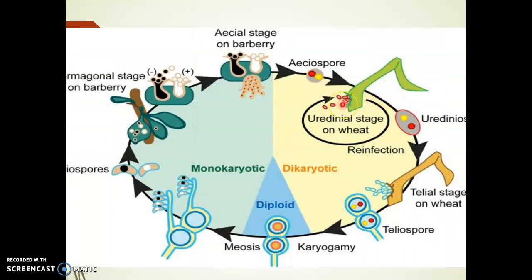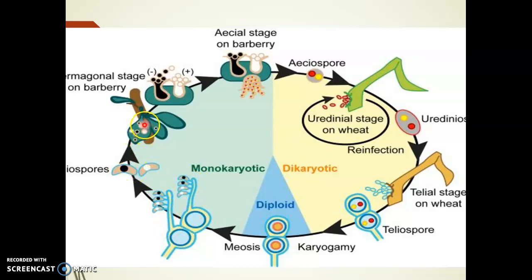So coming to the life cycle, here we can see the aeciospores, dikaryotic aeciospores, coming and they germinate on the wheat plant, producing the uredial stage. Urediospores again cause a secondary infection, and later in the same sorus it produces the teliospores. Teliospores with dikaryotic nuclei fuse, fusion of the plus and minus nuclei, meiosis, formation of the promycelium and the formation of the basidium with sterigmata.